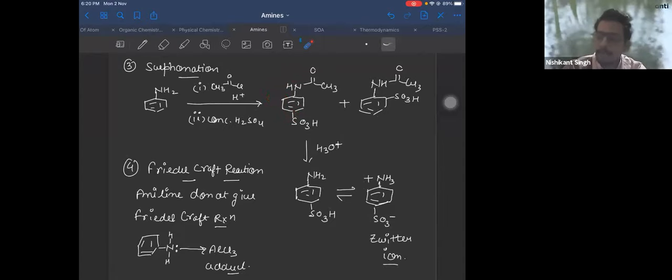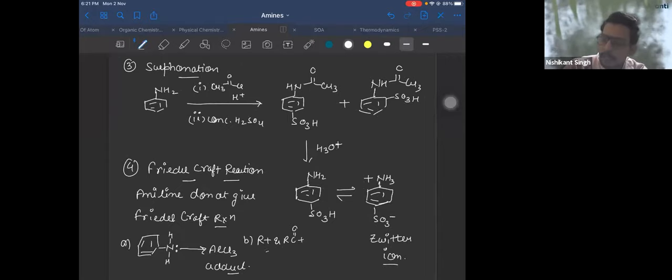And the electrophiles which you use in Friedel-Crafts reaction, that is R plus and RCO plus, are weak electrophiles. This is reason A. The reason B is R plus and RCO plus are weak electrophiles. You need a strong activating group to react with them.